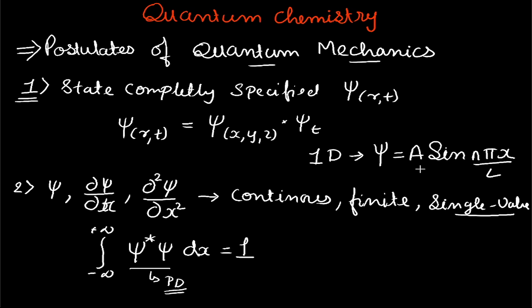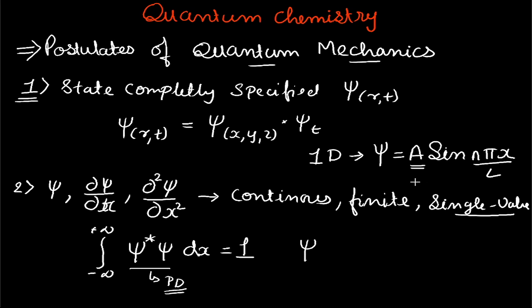So an unnormalized wave function will have a constant, and we need to find the value of that constant. When we obtain the value of the constant, then that particular wave function will be referred to as a normalized wave function. So I will substitute this unnormalized wave function in this expression and solve it for the condition equal to 1, and whatever value of the constant A is obtained, our wave function will be a normalized wave function.